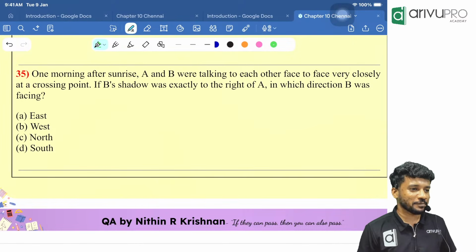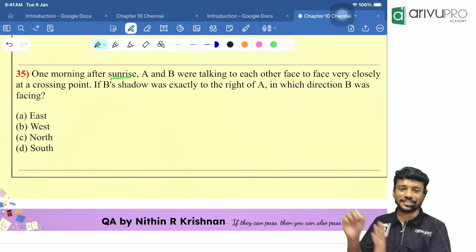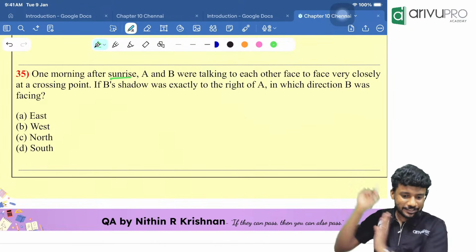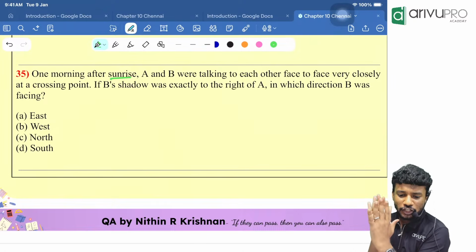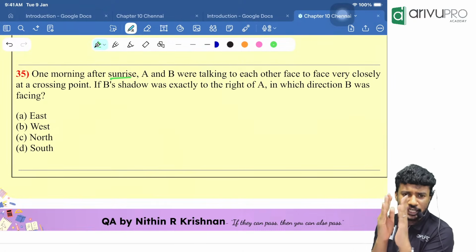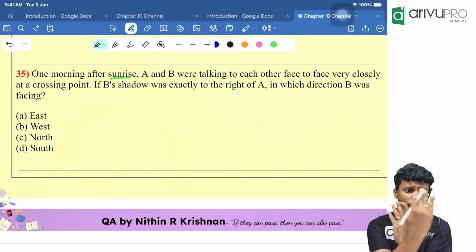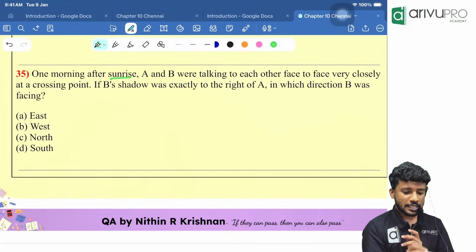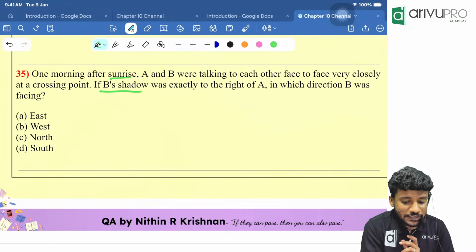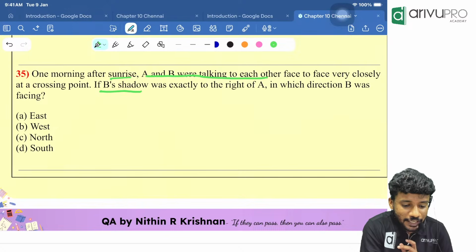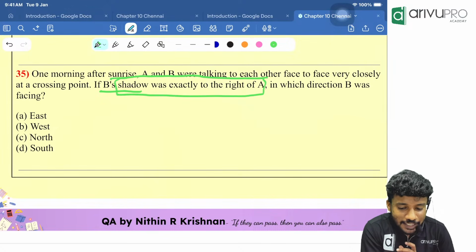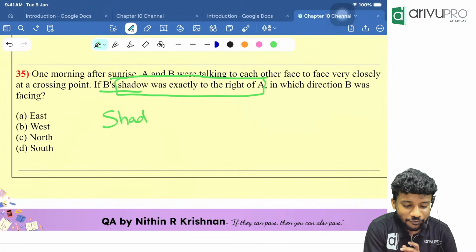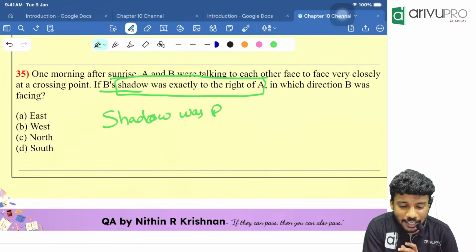One morning after sunrise. Sunrise means the sun rises in the east. A and B are talking to each other very closely at a crossing point. That means they are looking towards each other. Then, B's shadow was exactly to the right of A. I will write that point here for you people. Shadow was right side of A.